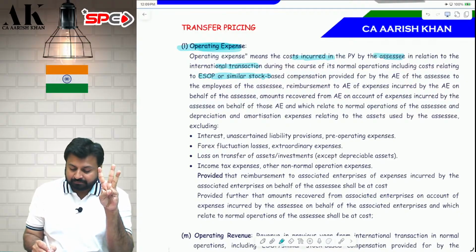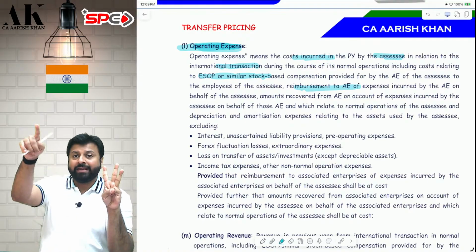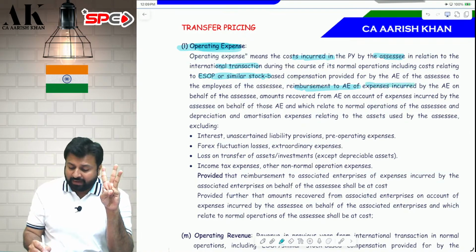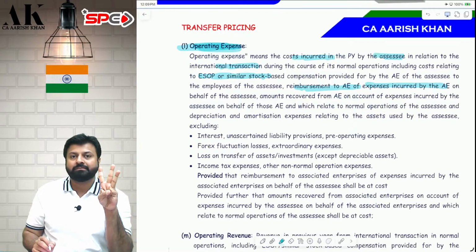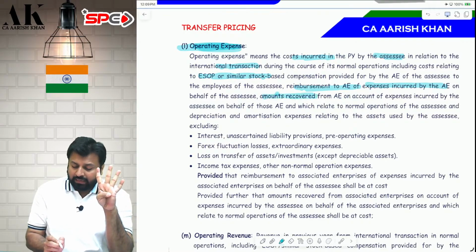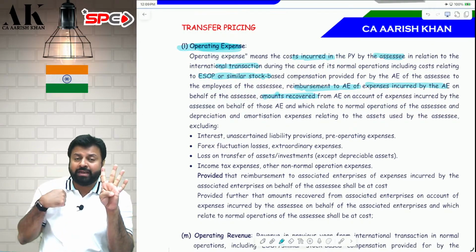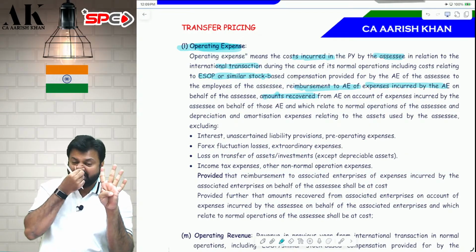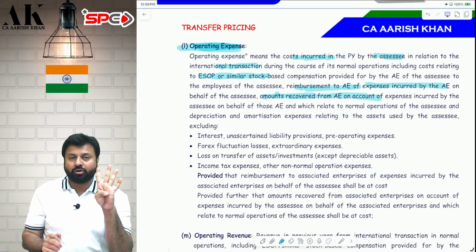Third, reimbursement to AE. If AE has incurred some expense on our behalf and we have given them some reimbursement. Fourth, if we have incurred some expense on their behalf, the amount recovered from AE. So all these things are covered.